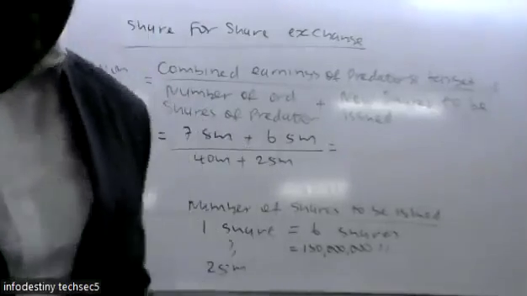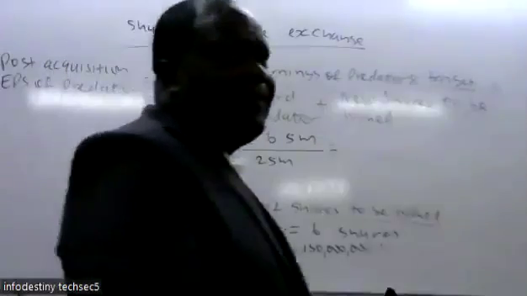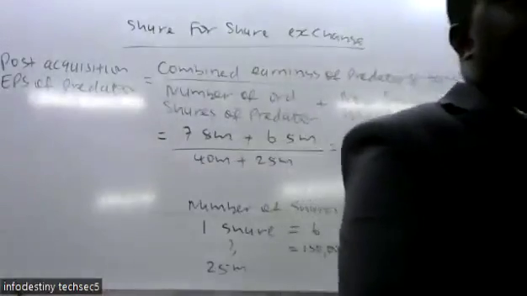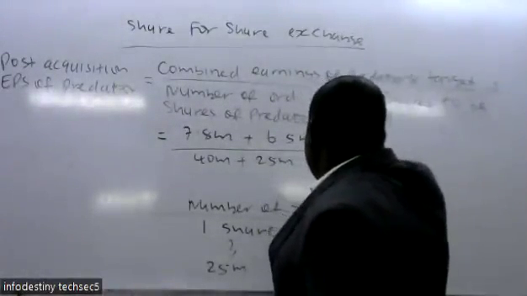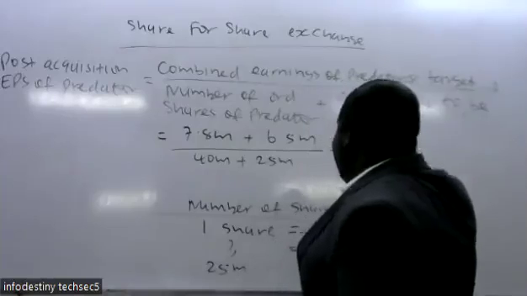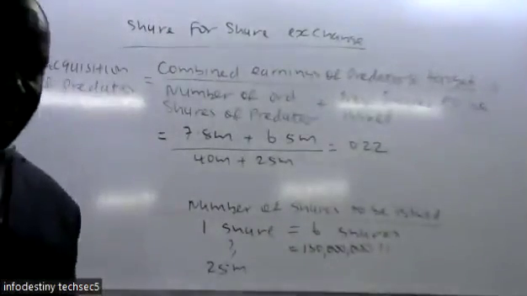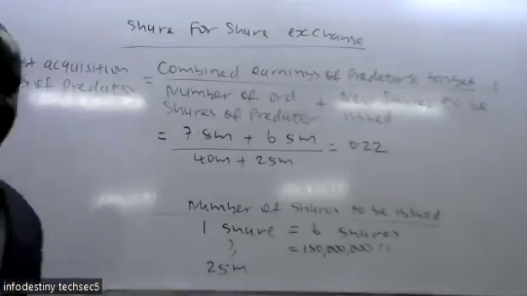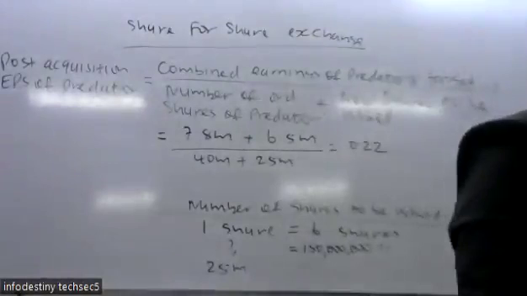So once you have done that, we come back to our question. Let us now get the earning per share. This one is 0.22. But there was some explanation that was given, and you want to use that information in Roman letter 3.